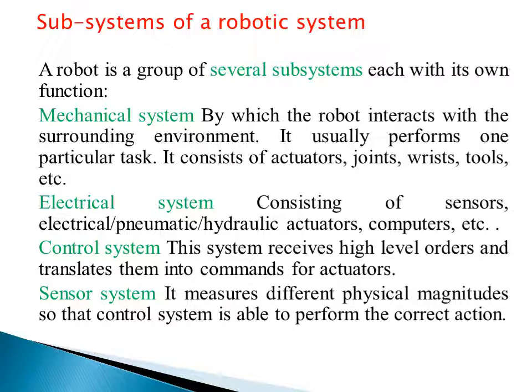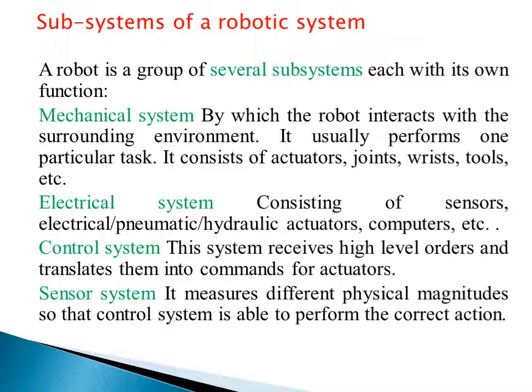Next is the electrical system. So the electrical system consists of sensors, electrical, pneumatic, and hydraulic actuators, computers, etc. So all these things come in the electrical system, because we have to provide the motion also, meaning we have to power each joint. So this power can be given with the help of electric motors, pneumatic systems, or hydraulic actuators, with the presence of the computers. Next is the control system.